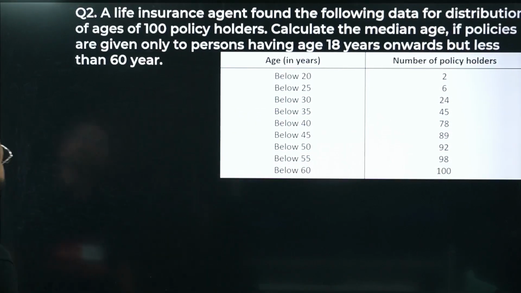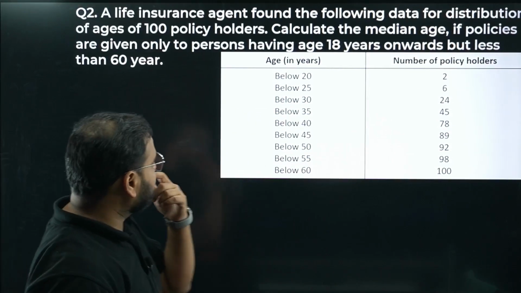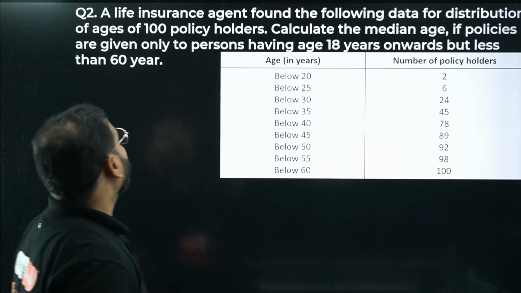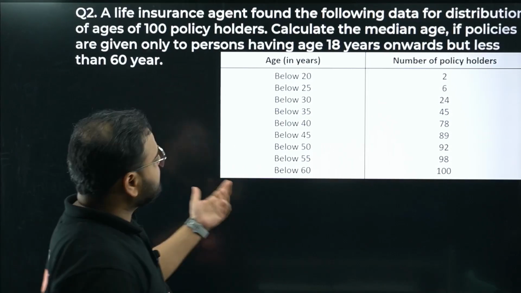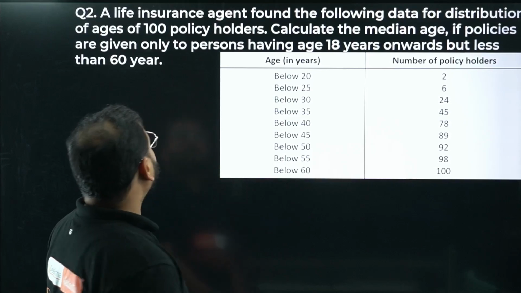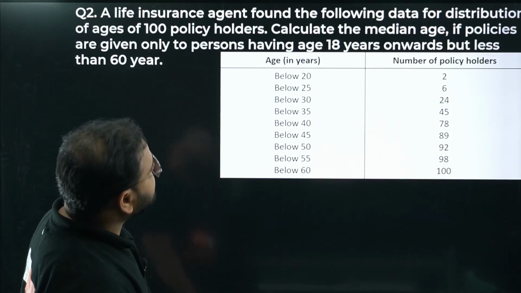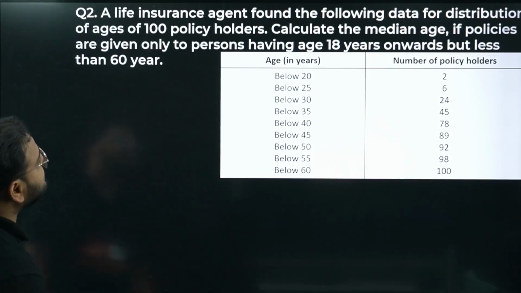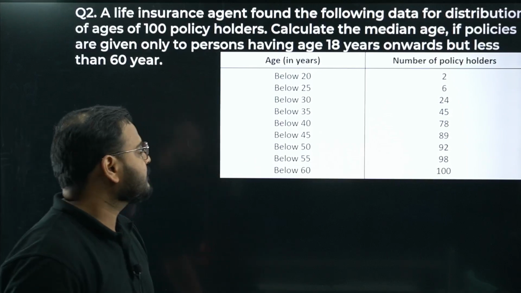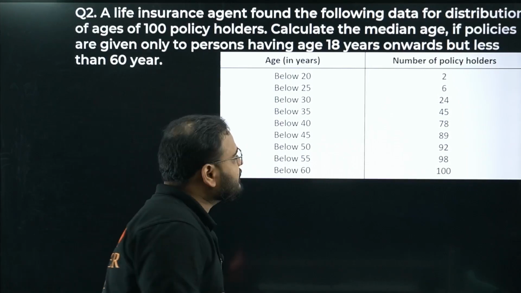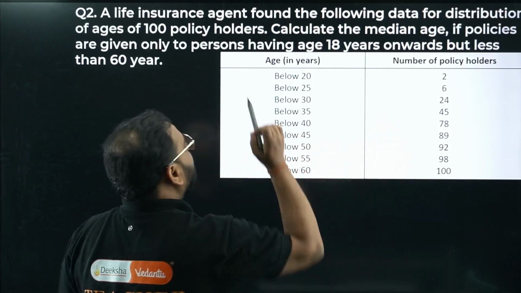Yeah, calculate the median age. A life insurance agent found the following data for distribution of ages of 100 policy holders. Okay, means the sum is given as 100. Okay, calculate the median age if policies are given only to persons having age 18 onwards but less than 60. Okay, chaliye. So what is the first thing, bacha? We need what? We're going to find the median.